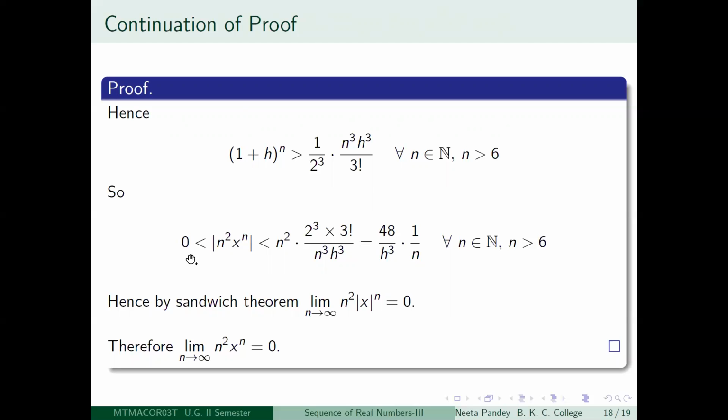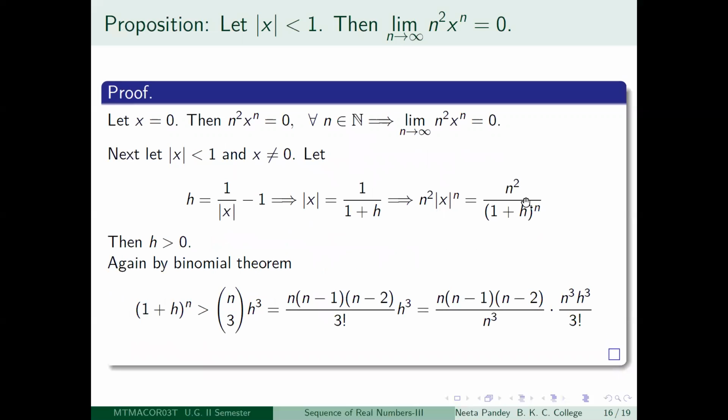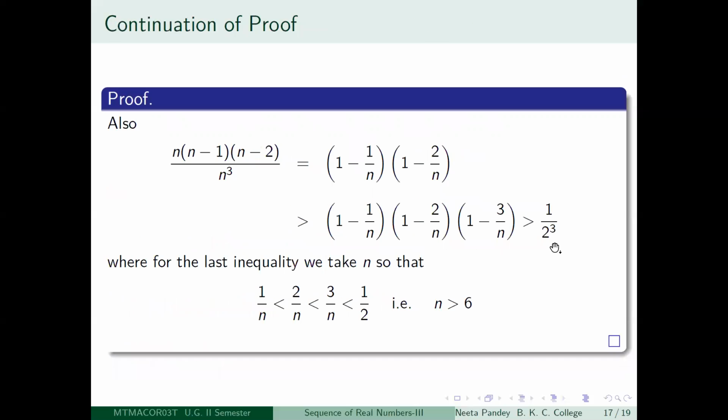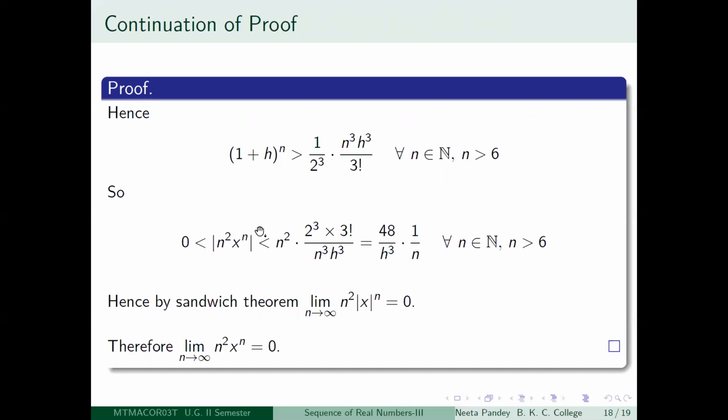Okay. So what is the final thing? We get 0 is less than modulus of n squared x to the power n. Very good. That was equal to n squared divided by (1 + h)^n, right? So we get n squared divided by (1 + h)^n, and that is less than n squared, which we leave as it is, and 1 by (1 + h)^n will become less than 2 cube into 3 factorial divided by n cube h cube.